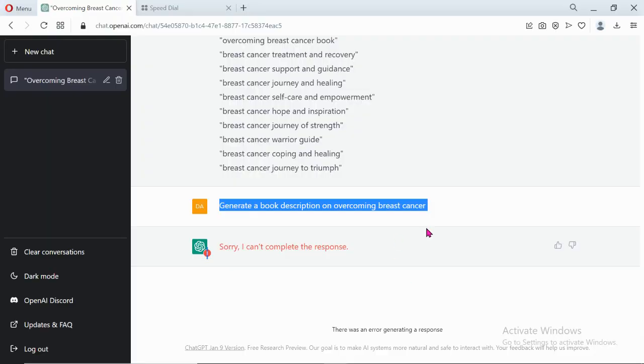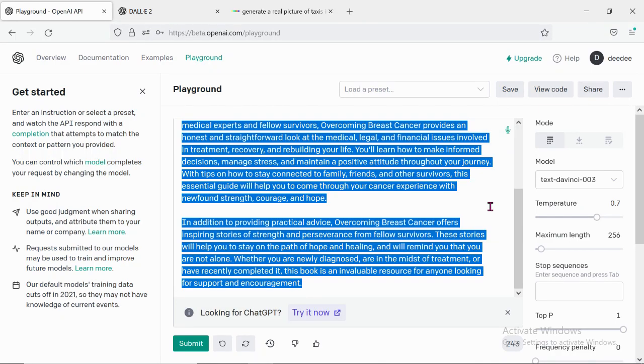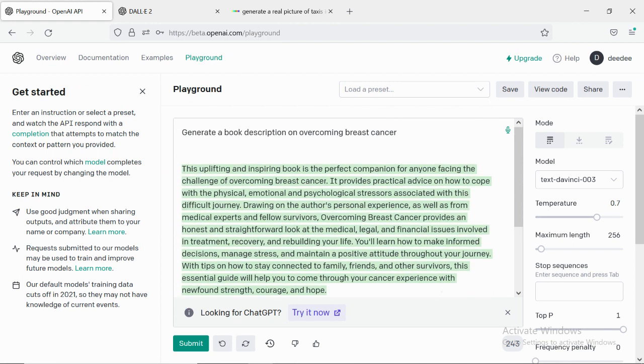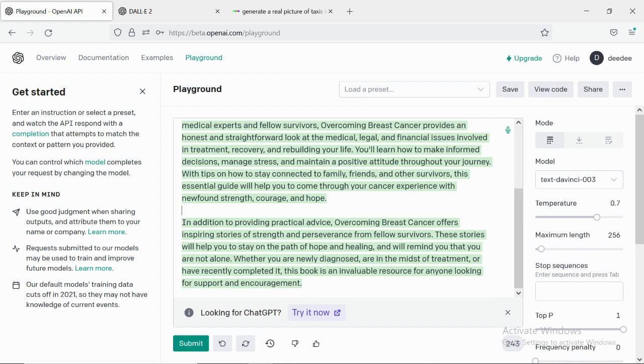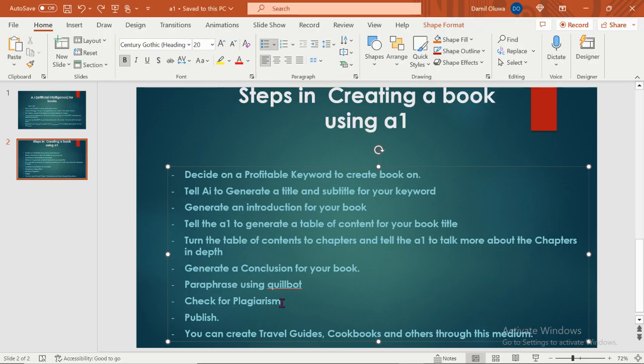So you can definitely just play around with these two interfaces, and use any one that you feel is okay for you. It depends on you. So now you can create travel guides, cookbooks, and others through this medium. Like I said, whatever you want to create, you just need to ask the question in a logical, constructive way.